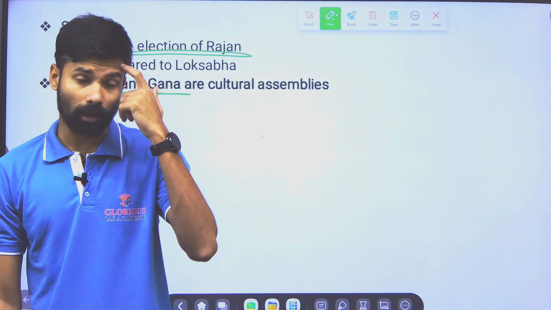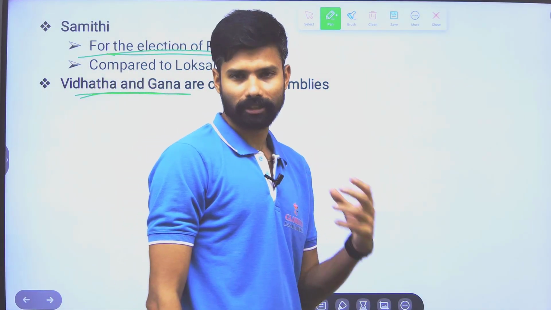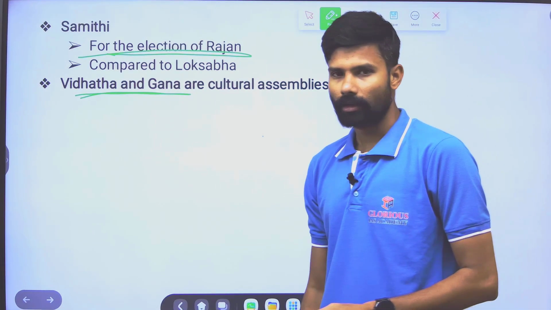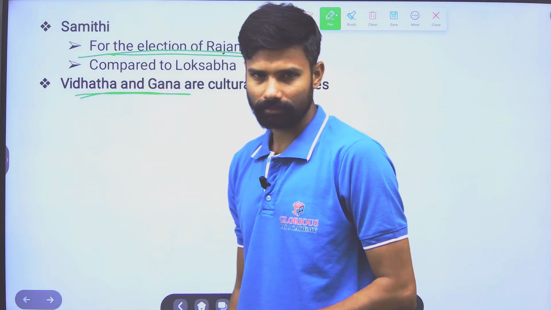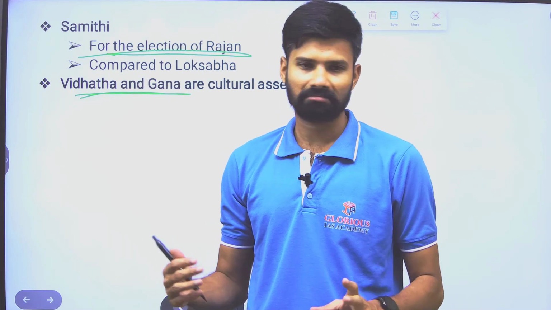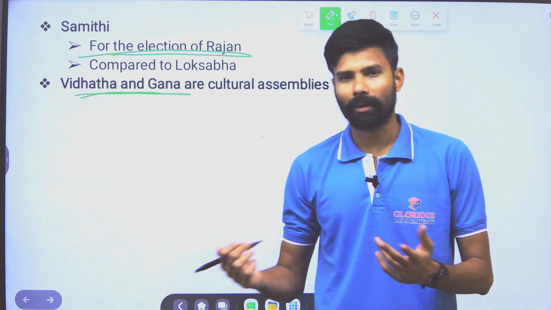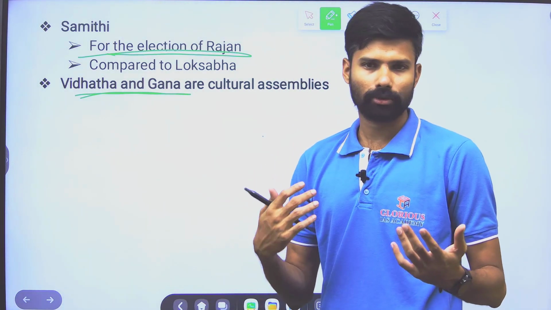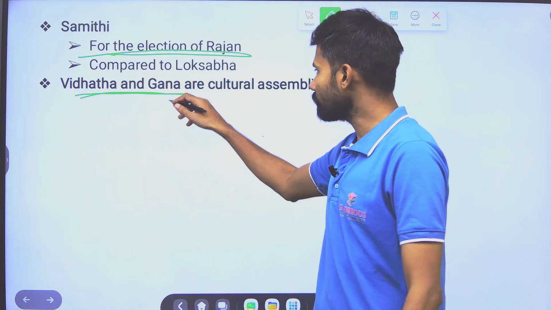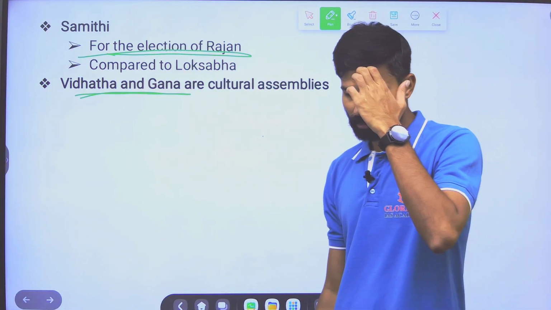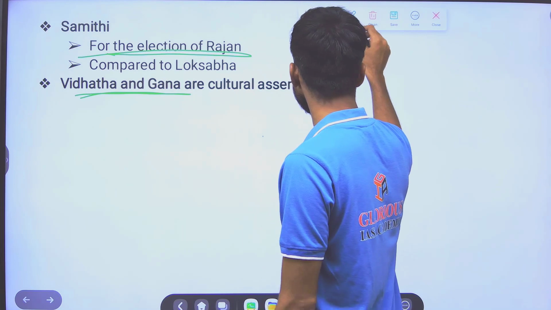The earlier two are political institutions, whereas the latter two, Vidata and Gana, are cultural assemblies. Whenever they had a marriage or a ritual, they used to come together and perform dance or something. This is what happened in the Vidata and Gana. So these Vidata and Ganas are cultural assemblies.